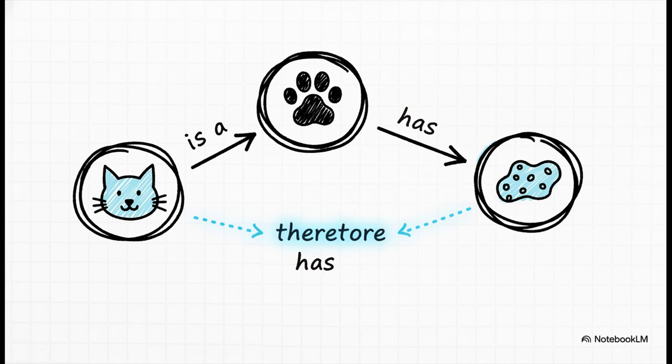The network knows that a cat is a type of animal. It also knows that an animal has skin. So because of that "is a" link, the AI can automatically infer that a cat must also have skin. It inherits that property. This whole idea of inheritance is what makes these knowledge webs so incredibly powerful.